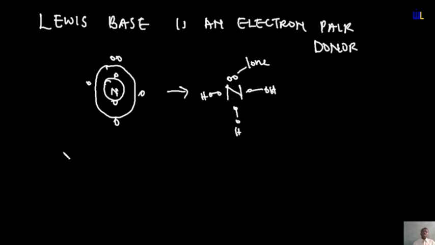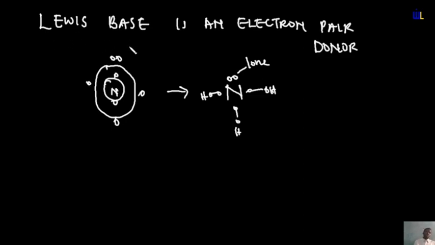So it means that any substance that will act as a base must possess a lone pair of electrons. You get? So the implication is that something like alcohol is not necessarily a base, but can actually exhibit a basic property because it possesses the lone pair on oxygen. So any compound or substance that has a lone pair of electrons actually has the ability to act as a Lewis base.